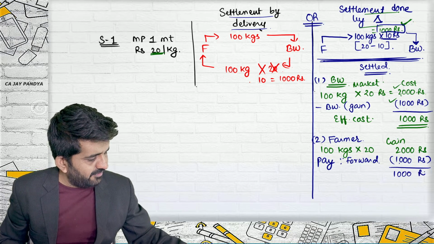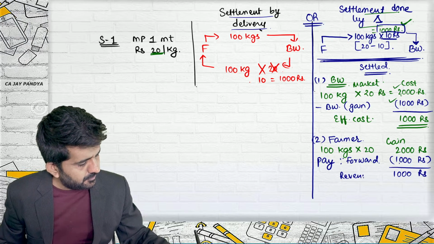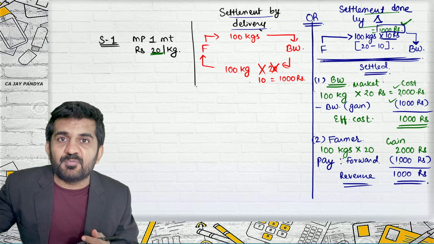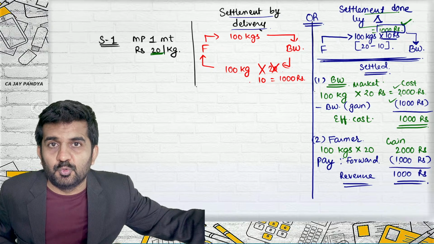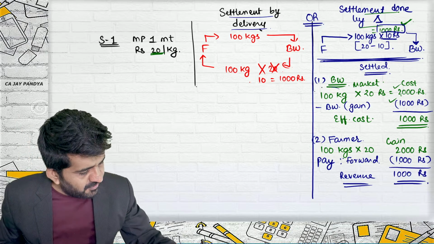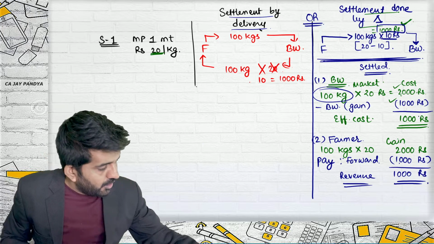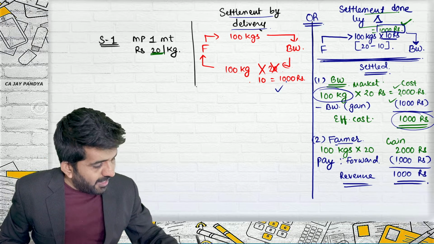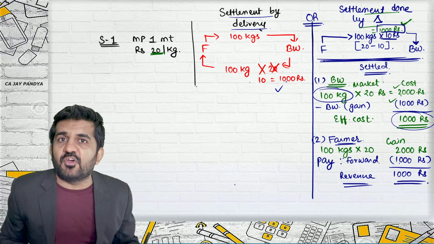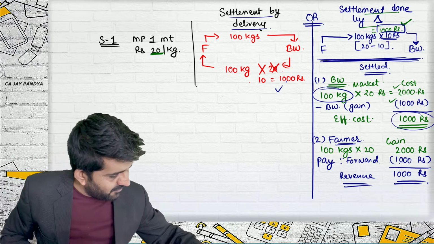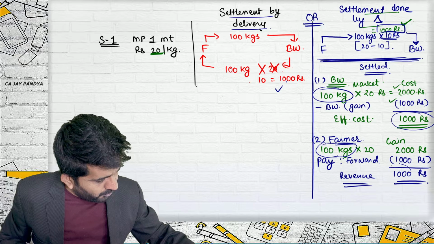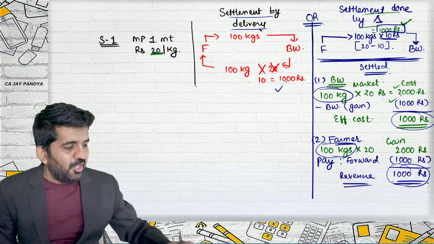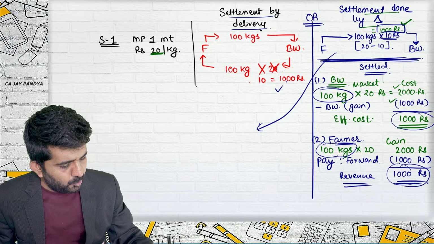What is the revenue for the farmer is 1000 rupees. Try to understand, even though this farmer is not delivering potatoes to Balaji Wafers, still Balaji Wafers is getting 100 kgs of potato. And the effective cost is 1000, which was over here also. The farmer needed to sell 100 kgs of potato. Even if they are not selling it to Balaji Wafers, they are selling 100 kgs of potato, and the net amount they are receiving is 1000 rupees. Is it all right? So this is how settlement is done through difference.